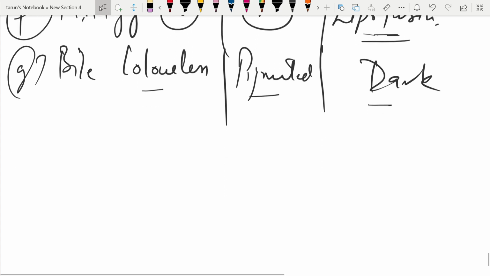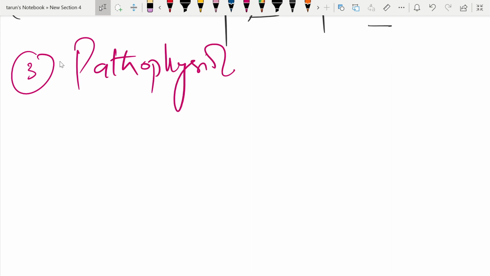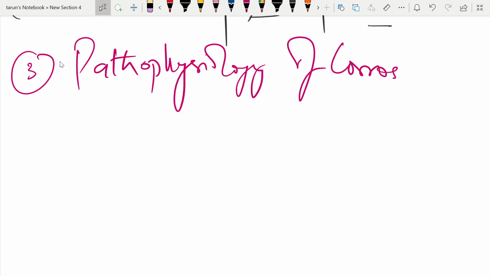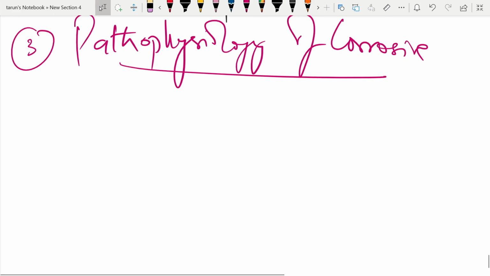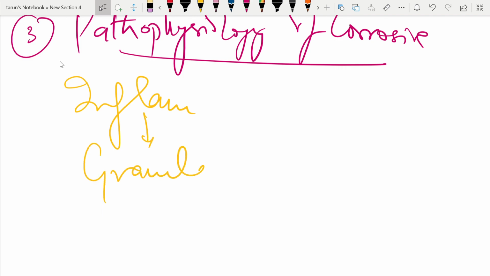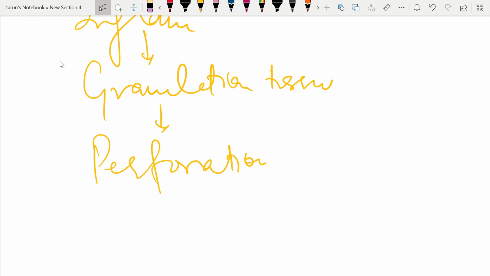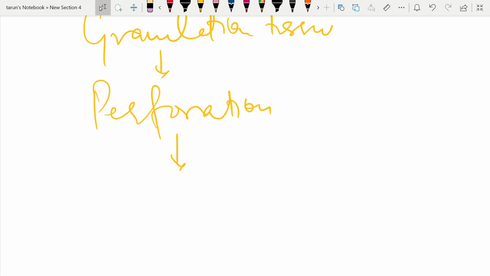Now we will see the third question, which has been asked in the DNB exam. That is question number three: the pathophysiology of corrosive poisoning. So what happens first in corrosive poisoning? There will be inflammation, then granulation tissue formation, then perforation of the mucosa, and in the last there will be cicatrization or scar formation.